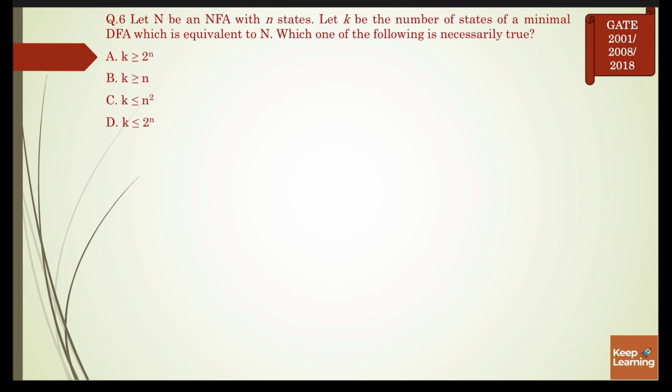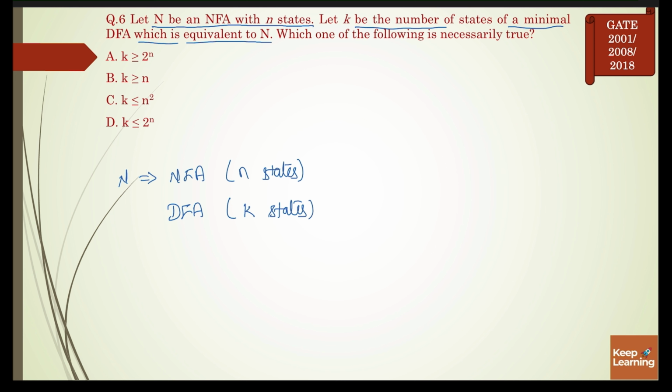Our next question is: let N be an NFA with n states. Let k be the number of states of a minimal DFA which is equivalent to N. Which one of the following is necessarily true?